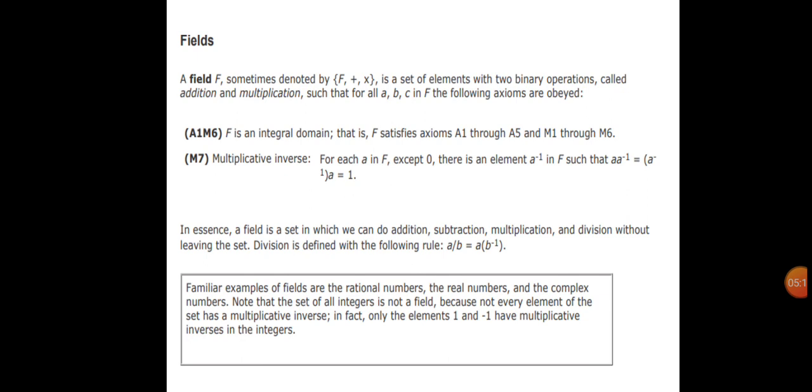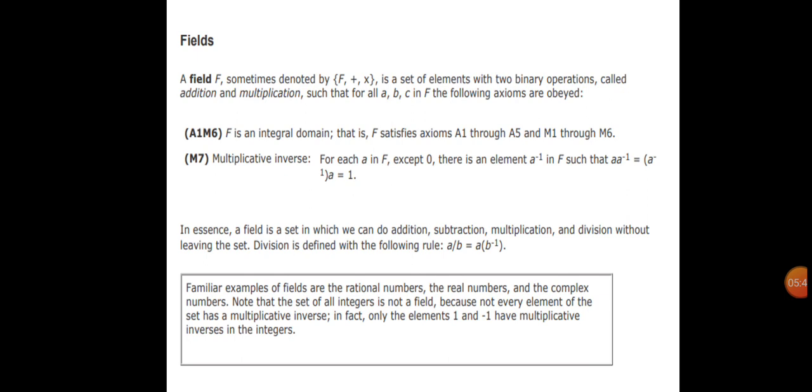A1 through M6: F is an integral domain, that is, F satisfies axioms A1 through A5 and M1 through M6. M7, multiplicative inverse: for each a in F except 0, there is an element a⁻¹ in F such that a · a⁻¹ = a⁻¹ · a = 1.